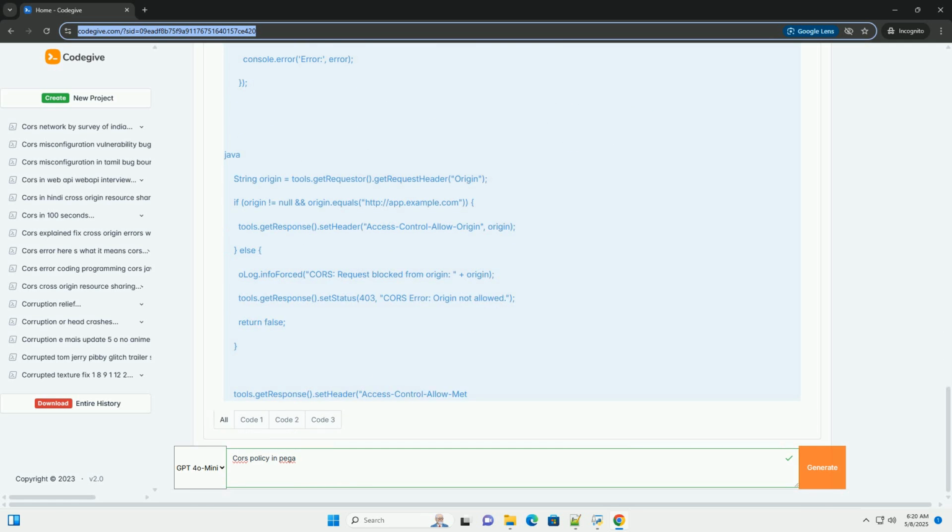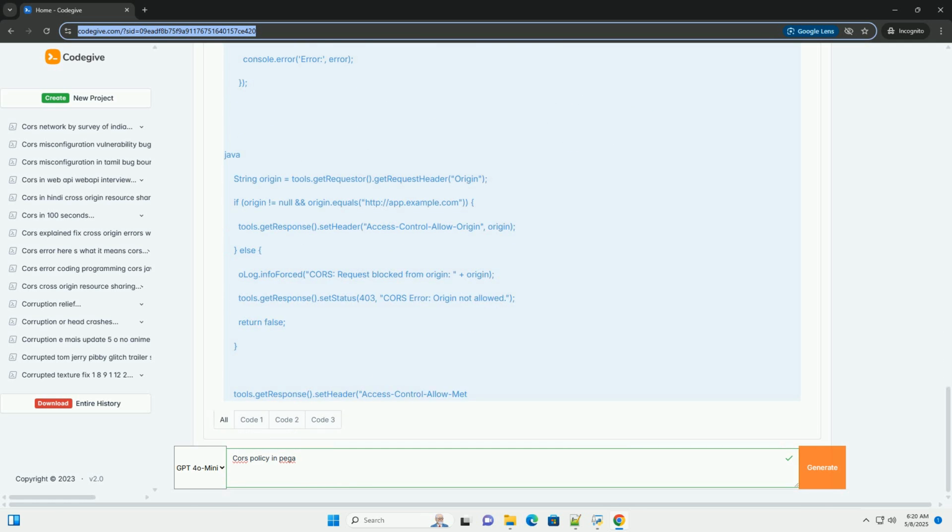4. CORS configuration in Pega. Pega offers several ways to configure CORS, providing flexibility based on your integration needs. 1. Using the Pega Rules HTTP Service, recommended for API integrations. This is the most common and flexible method. You create an HTTP service rule in Pega that serves as the API endpoint. Within the HTTP service rule, you can configure the CORS headers dynamically.